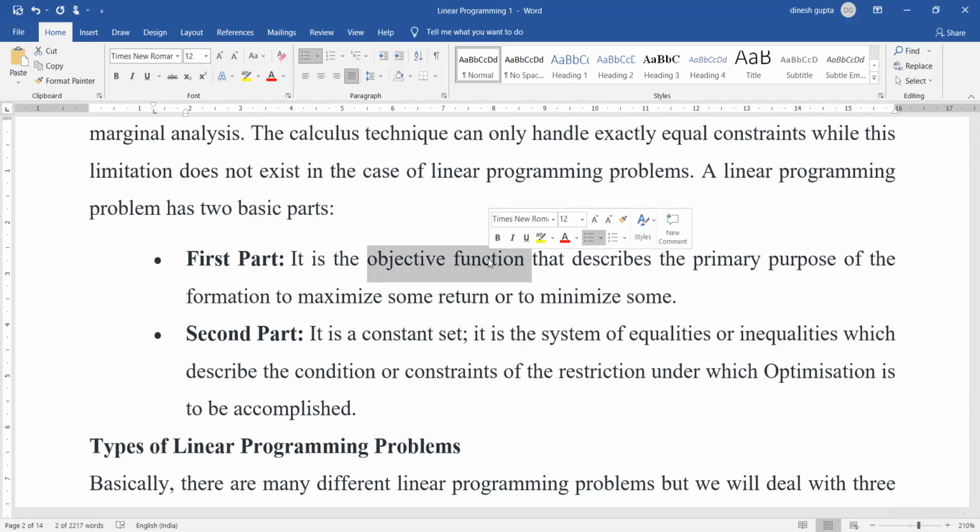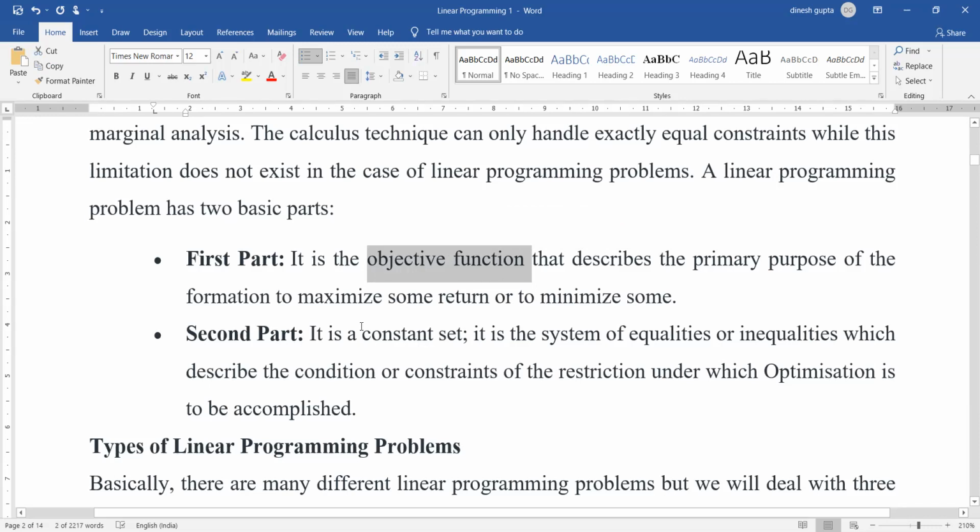If it is about the cost, then the objective function will be to minimize the cost. So there can be two types of objective functions, maximization or minimization. And then obviously how to maximize and how to minimize is represented by an objective function that we will see in the coming lecture.